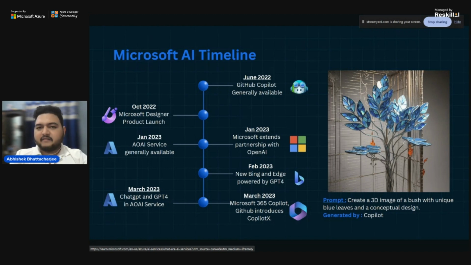Then if we just move on to February, actually it should be February 2023. So Microsoft extends their partnership with OpenAI. They just wanted to collaborate with the OpenAI company, and as you know, Microsoft has now acquired OpenAI, and OpenAI is working under Microsoft for developing their own services for R&D and everything. So in February 2023, finally they collaborated and developed their own new Bing and Edge with the power of GPT-4.